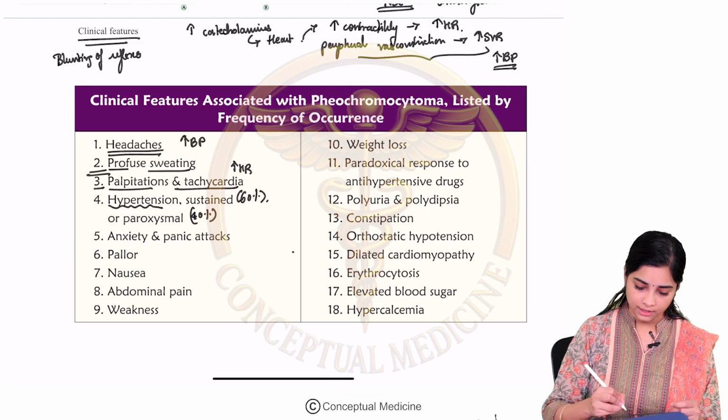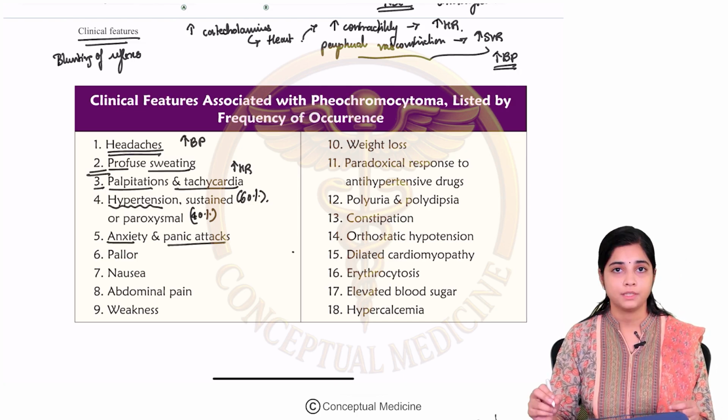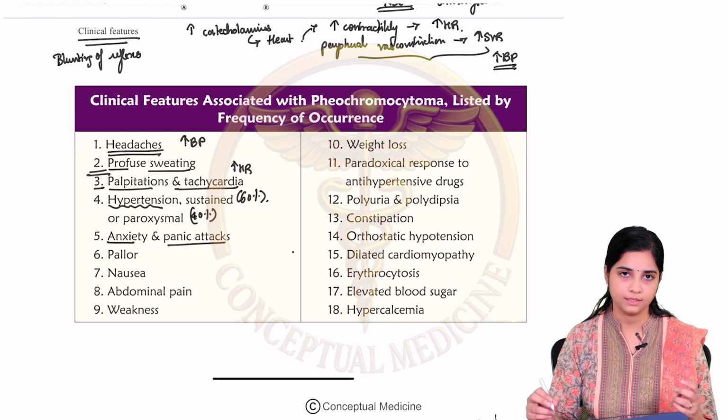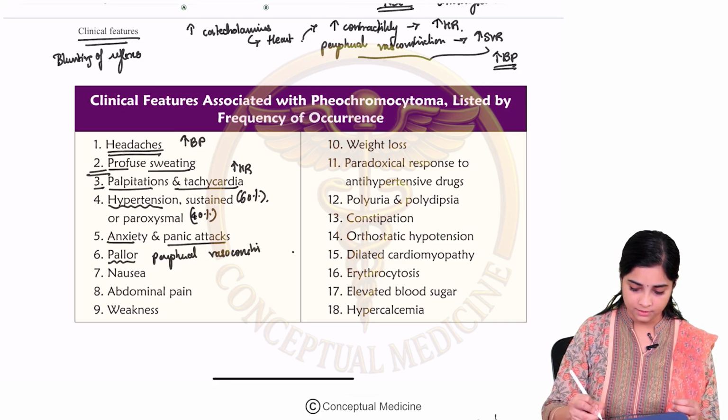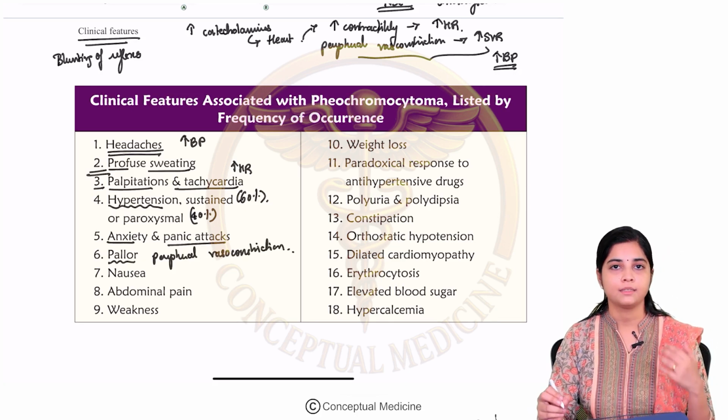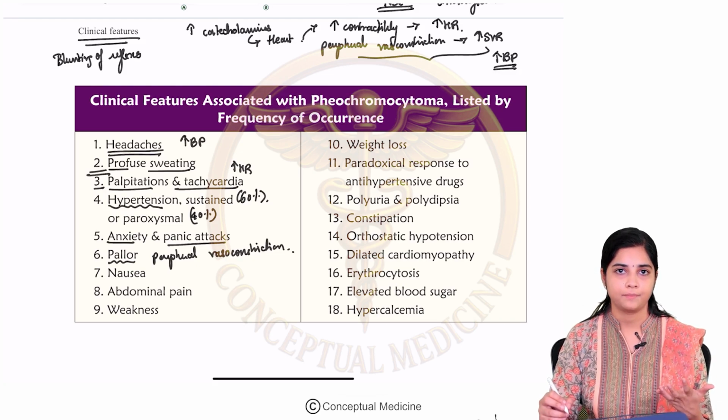Then, this kind of sympathetic overactivity can simulate a panic attack, because the patient appears very anxious, there is a lot of sweating. Next symptom is pallor. Why is there pallor? Again, because of peripheral vasoconstriction, the patient appears very pale.